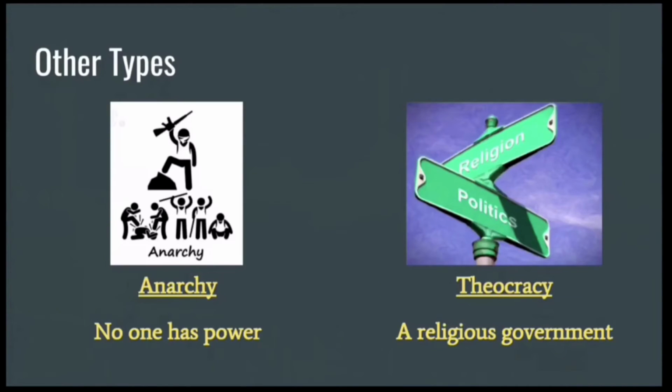Two other types include anarchy and theocracy. An anarchy is where there is no government and no one has power. And a theocracy is where there's a religious government in power. So examples of this might include the Saudi Arabian government or perhaps the Amish.